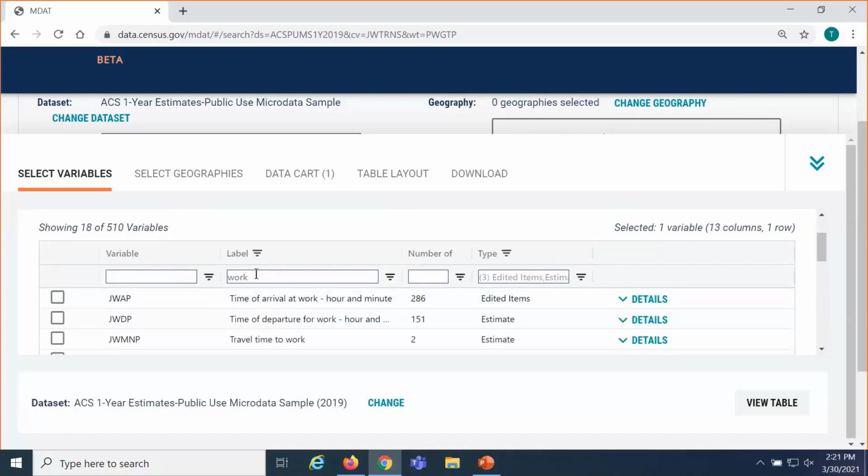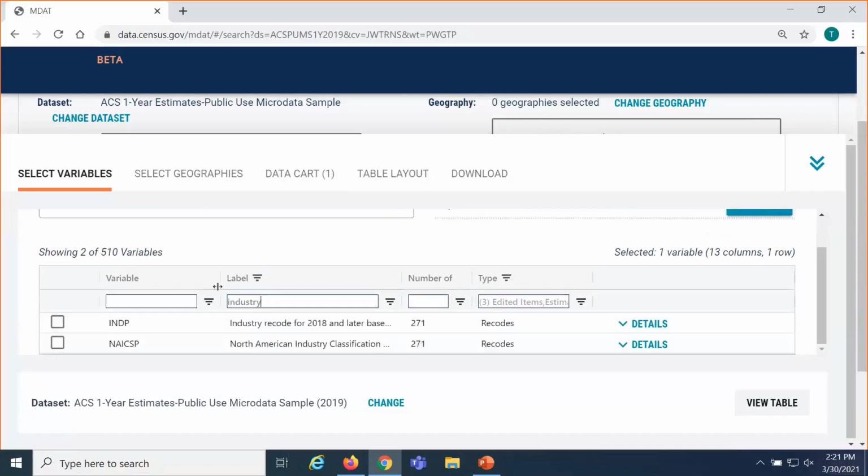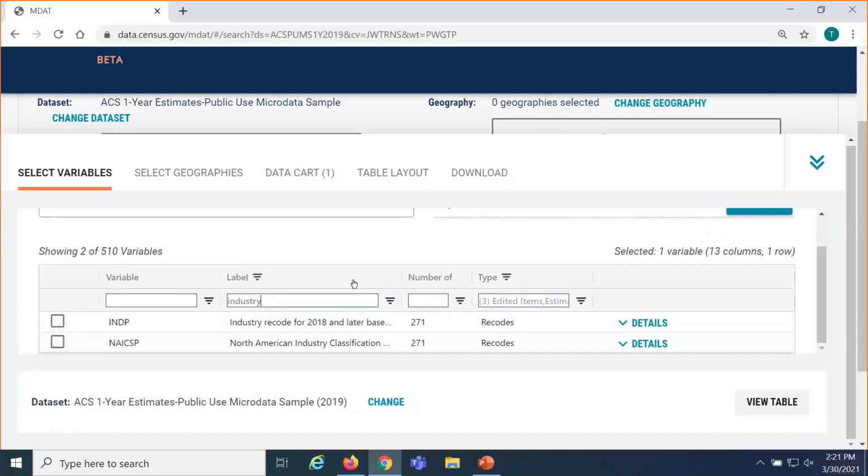Now we wanted this broken out by industry, so once we're ready to start searching for our next variable, we'll just delete where it says work and then type in our next keyword. Here I'm going to type in industry. There are two options to choose from. I'm just going to look at the first one. It shows there are 271 detailed industries in this variable.